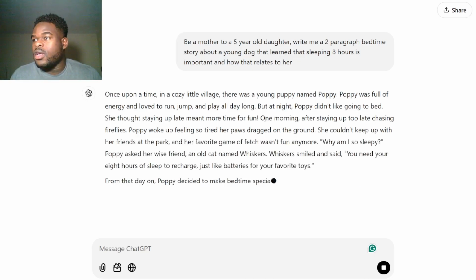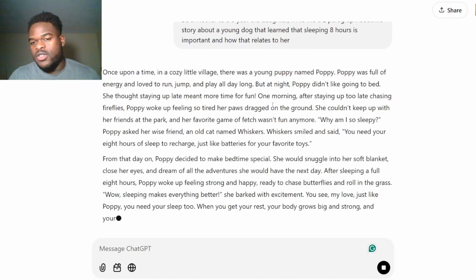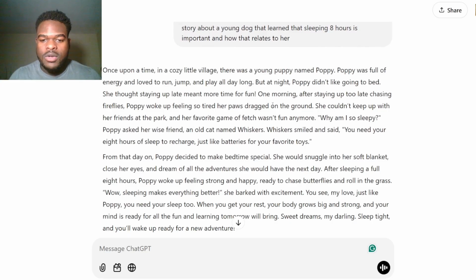I add the 2 paragraphs because you don't want it too long. The AI can write as long as possible, and the more you specify, the better. A bad example of this would be, hey, write me a bedtime story. Yes, it could write you a bedtime story, but it's not specific enough. So you make it more specific, in this case for a girl, the age, so you know how to communicate to it. The more specific it is, the better. So that's how we're going from here.